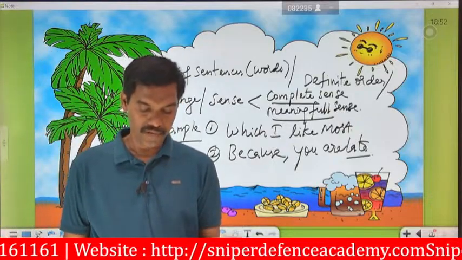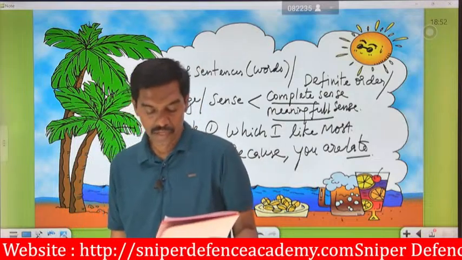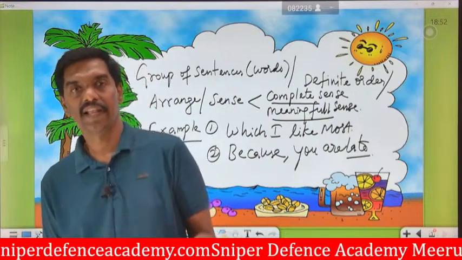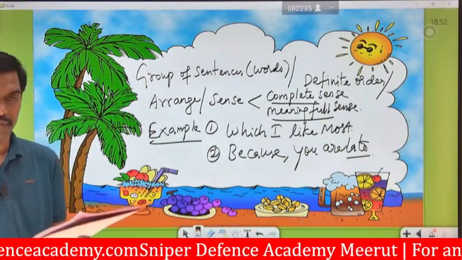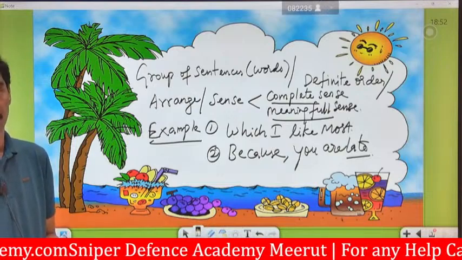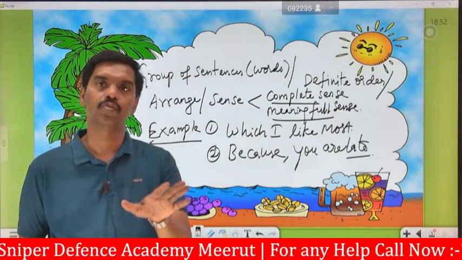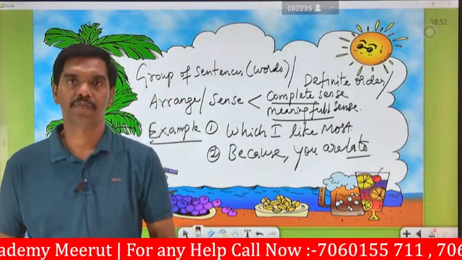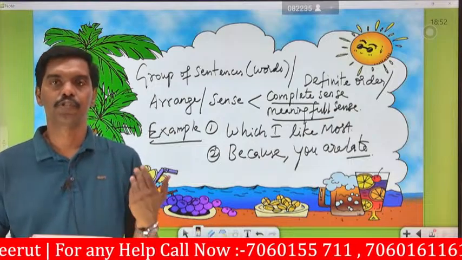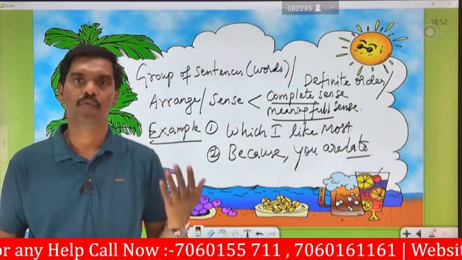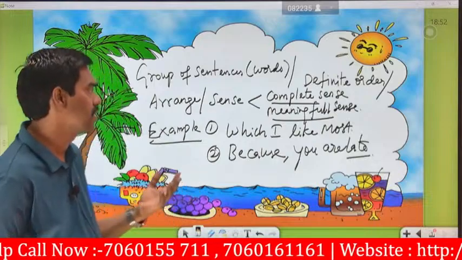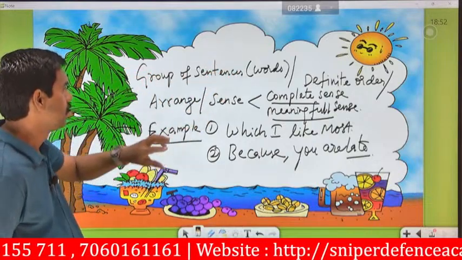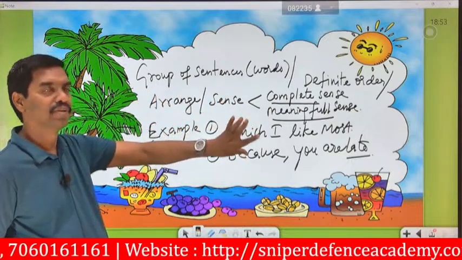Okay. For example, what do you say in Hindi? Kyon ke tum der se aaye. Okay. So this is said to be "because you are late." So you came to school late because of some problem like नाश्ता problem or गाड़ी problem or तुम्हारा books problem, तुम्हारा bag problem, or तुम्हारा lunch problem, whatever may be. So these things come under a group of sentences in a definite order with a proper sense, complete and meaningful.